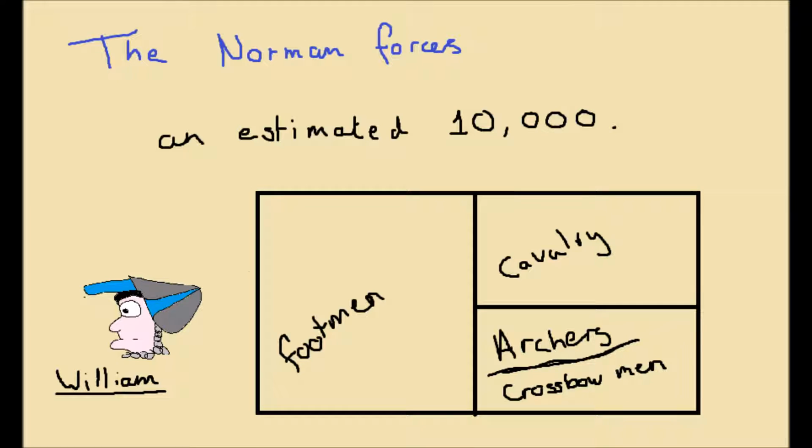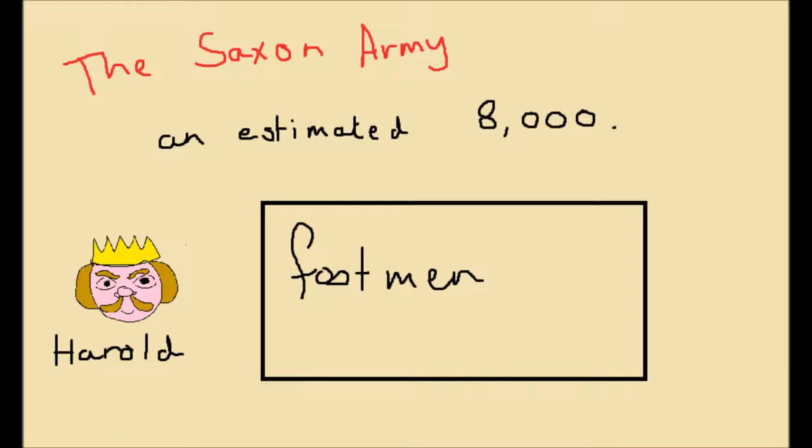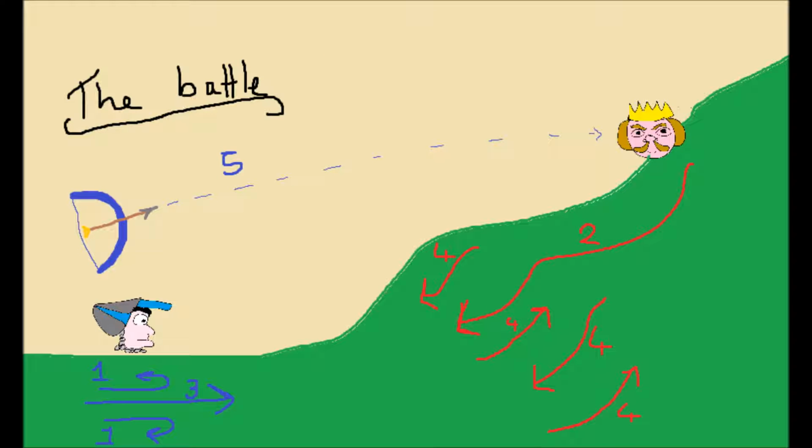William's army consisted of an estimated 10,000 men, approximately 5,000 foot soldiers, 2,500 cavalry, as well as 2,500 bowmen, whereas Harold's army was an approximate 8,000, all of whom were foot soldiers. The battle itself took place on October 14th and lasted all day from sun up to sundown.